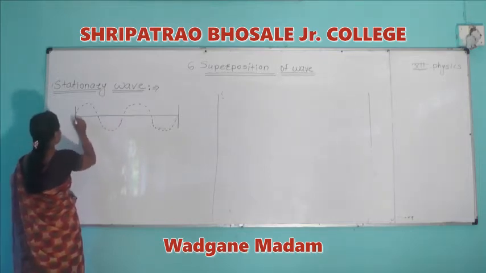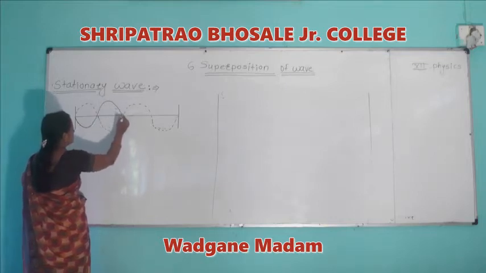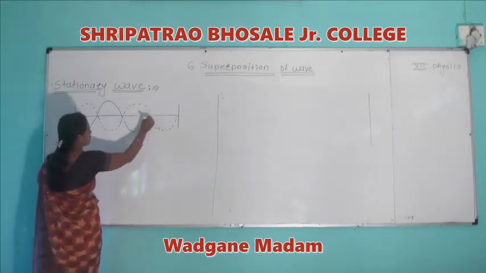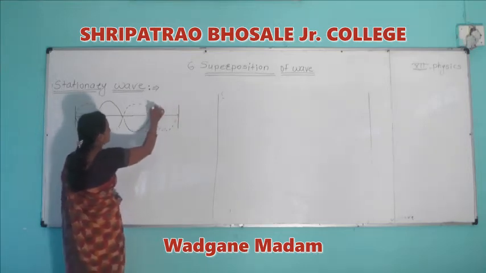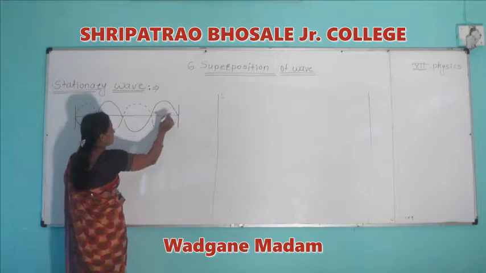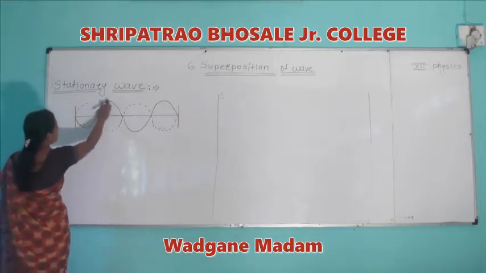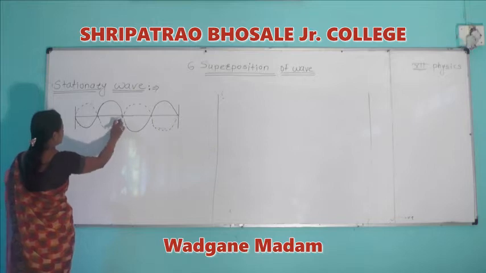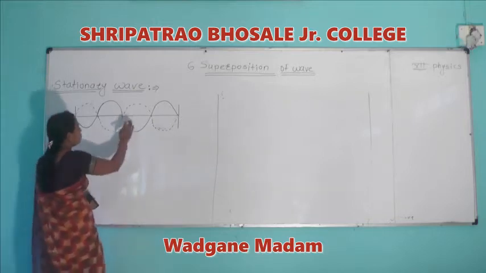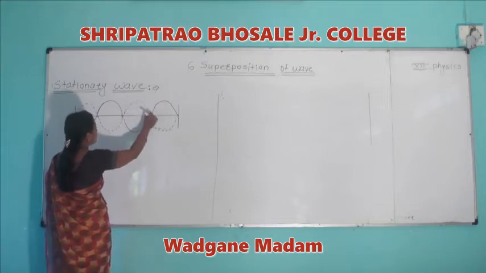Consider two simple harmonic progressive waves traveling in positive and negative directions along the same path but in opposite directions. They interfere with each other, and that type of wave is called a stationary wave. Therefore, we consider these two waves traveling along the same path.